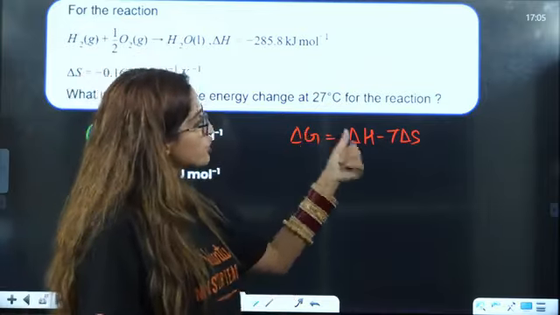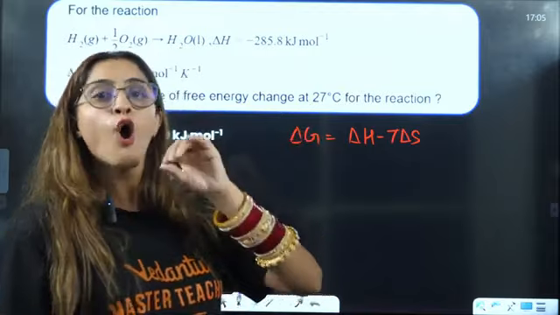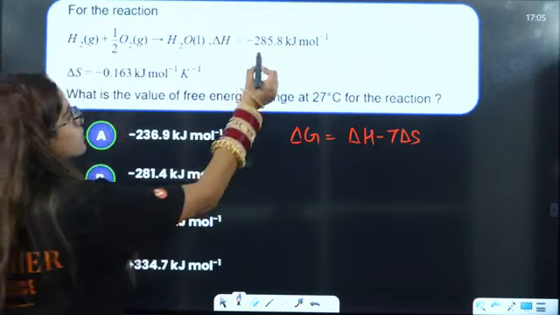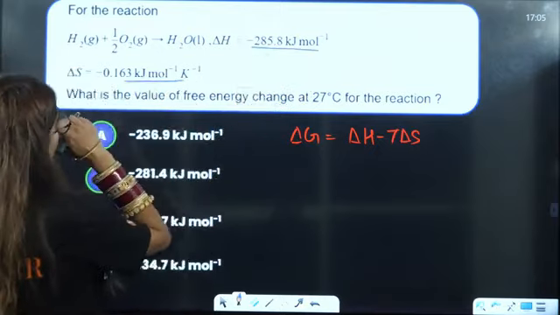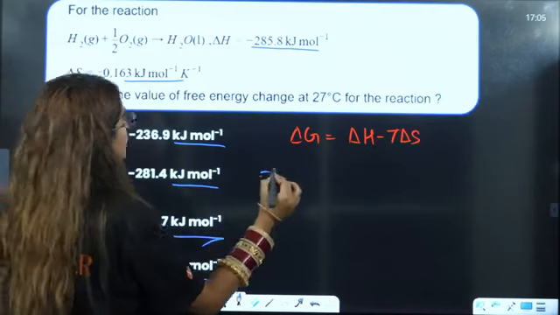So according to that, what should be the value of delta H and T delta S? That kind of question can be there, or a direct calculation-based numerical can be there. Here this is in kilojoules, this is in kilojoules, and they are also asking you the answer in kilojoules. So you don't need any conversion here.